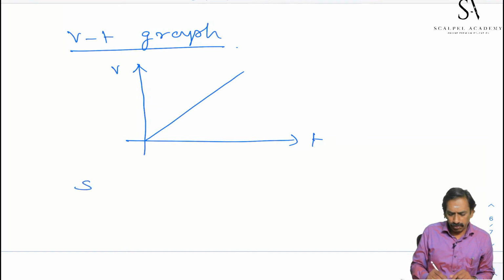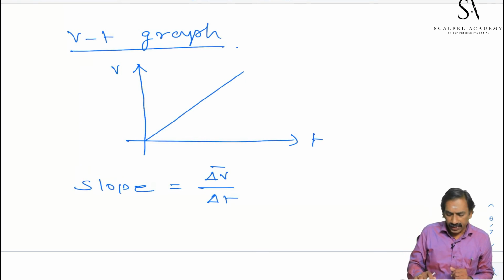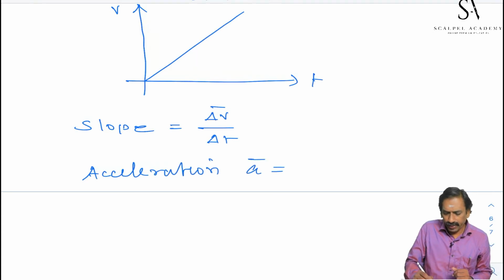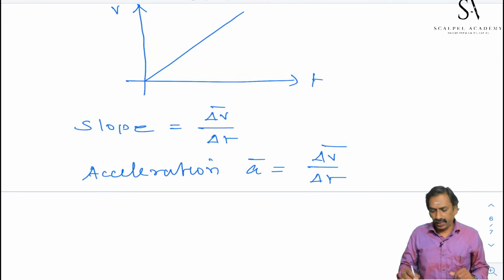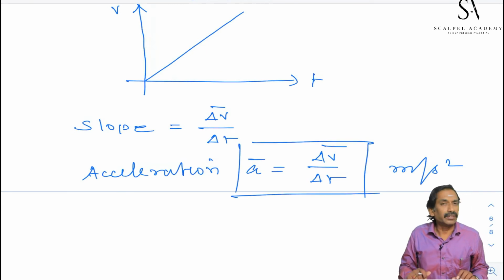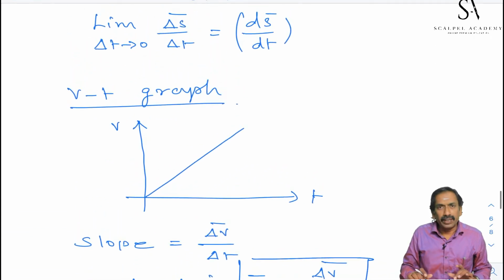Then what about its slope? Slope is equal to delta V vector by delta t. The slope of a VT graph is known as acceleration. It is represented by a vector, delta V vector, the change of velocity, by the time taken. The unit is meter per second square. Students, we have learned another physical quantity called acceleration. Acceleration is a vector quantity.